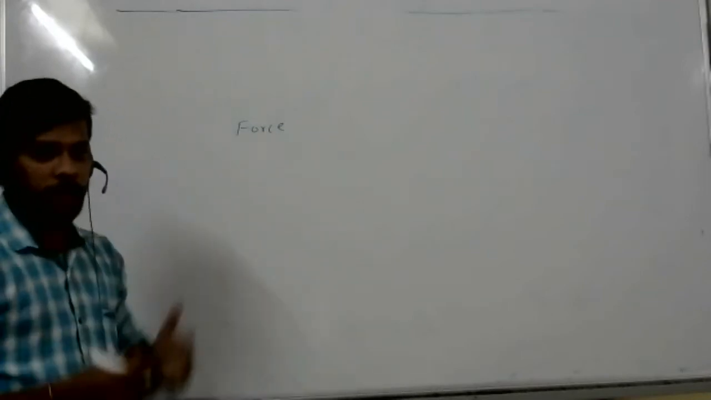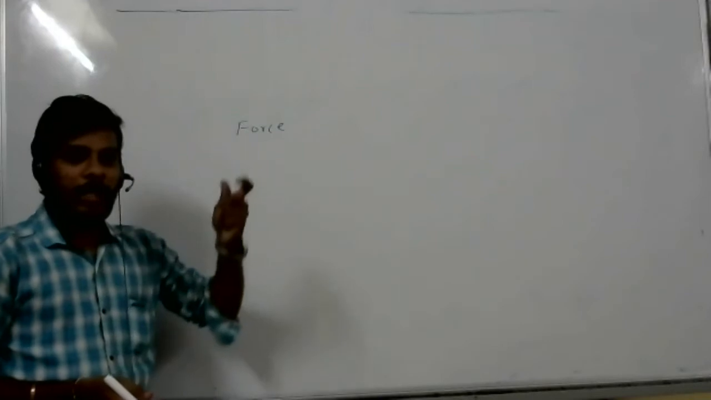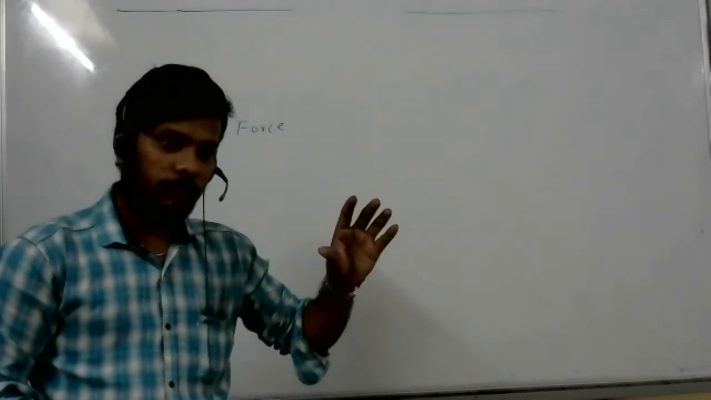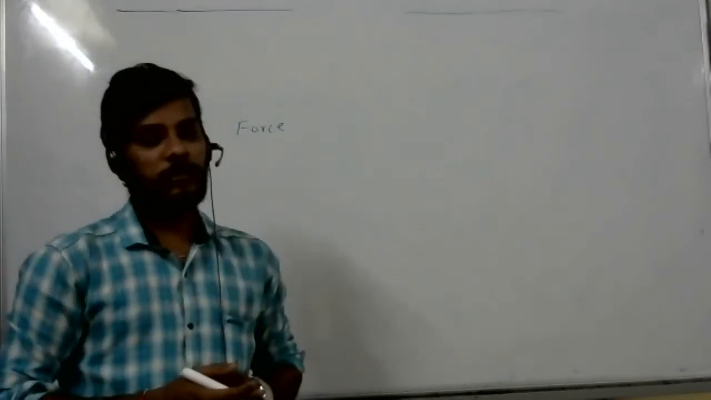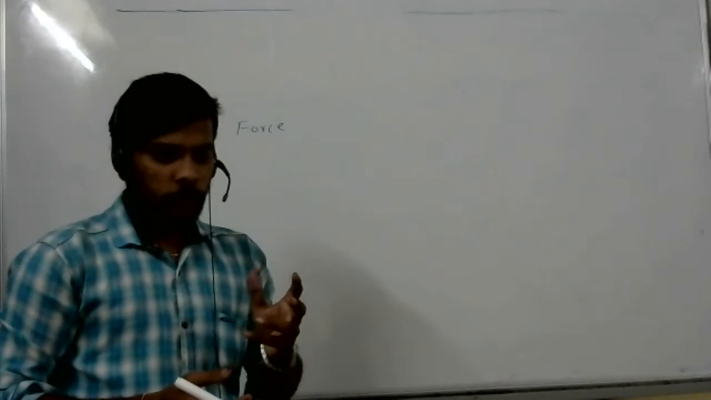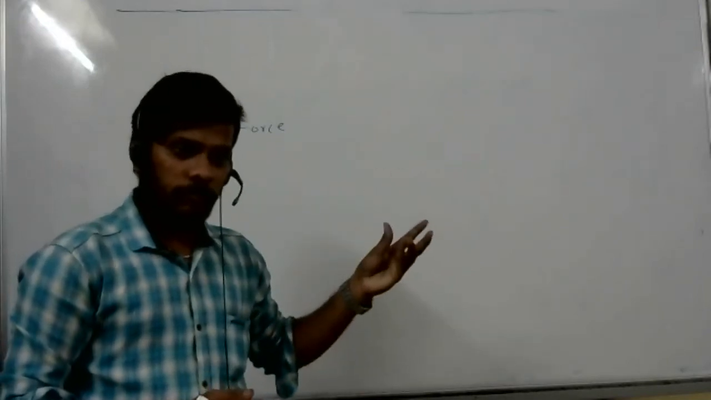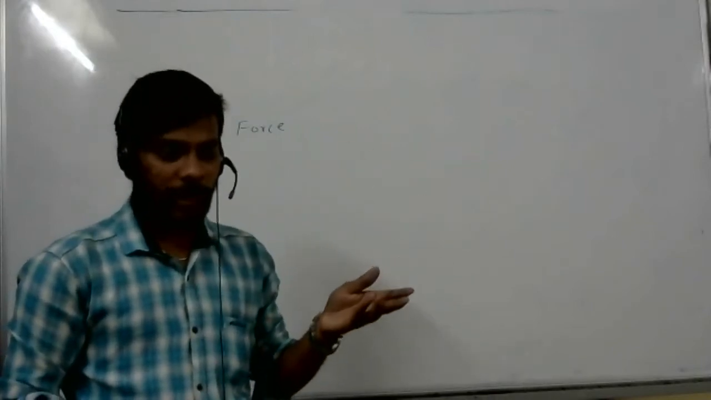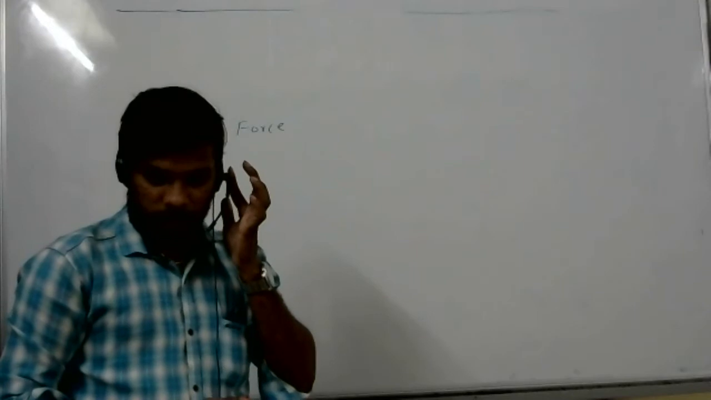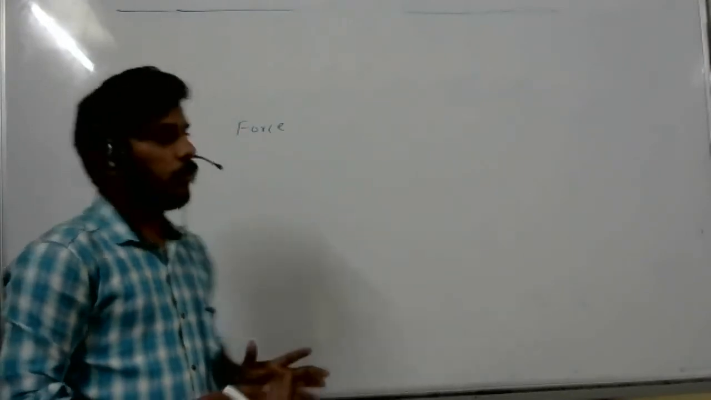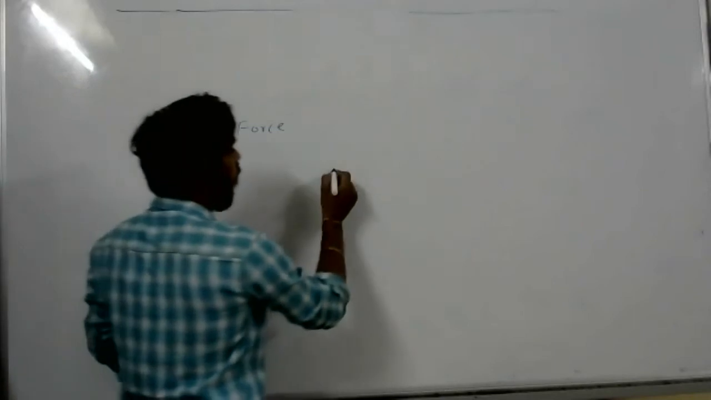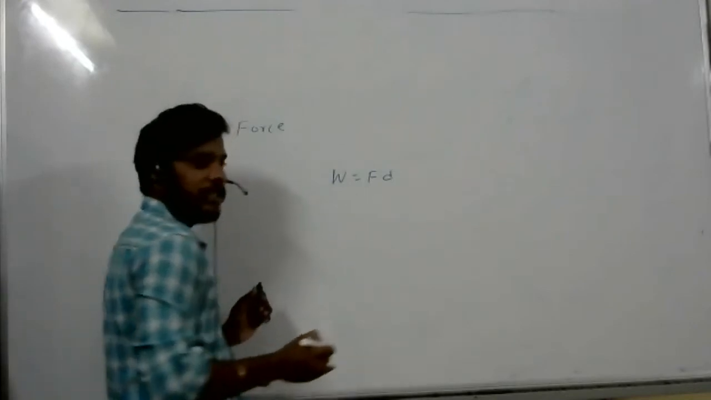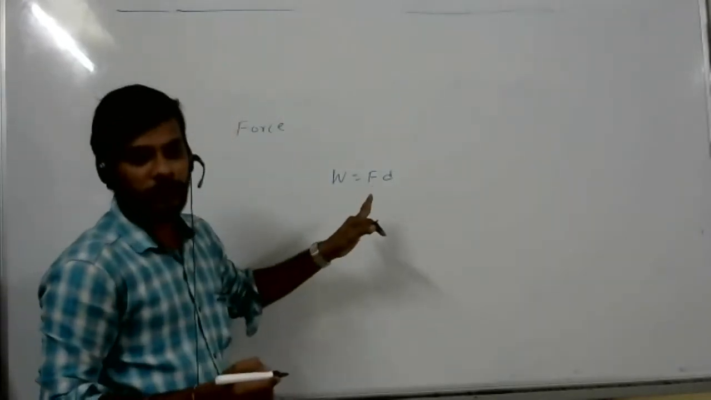Force into displacement, force into displacement. Here, two types of forces are there. One is constant force. The second is variable force. So there is work done by a constant force and work done by a variable force. Two things are there. Am I clear? For work done by a constant force, whatever formula you are using, work equals force into displacement. This is due to the constant force.